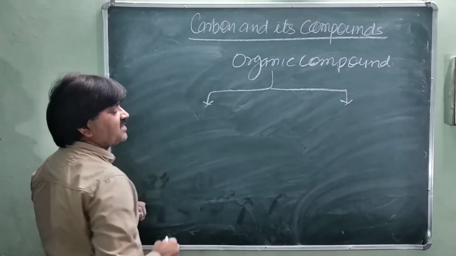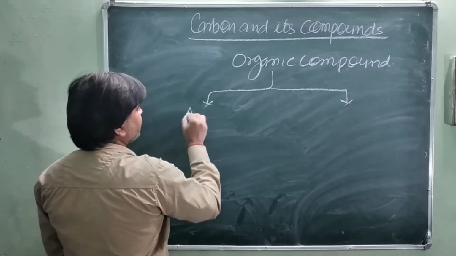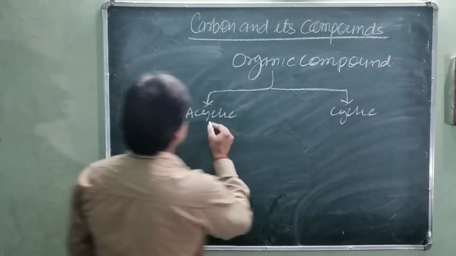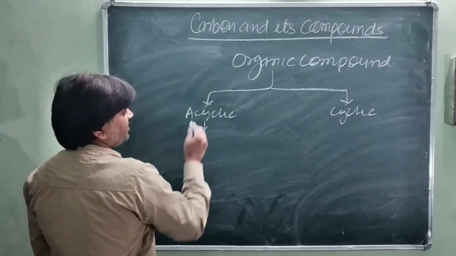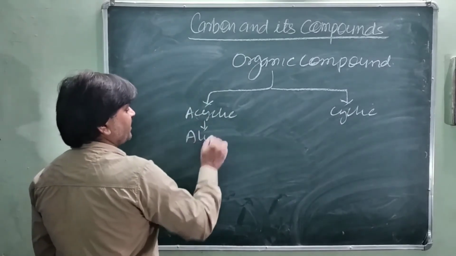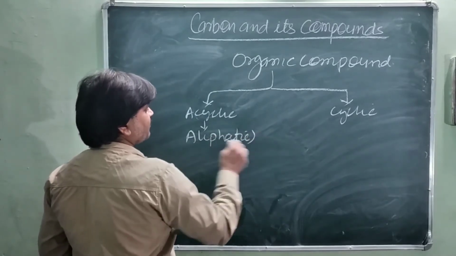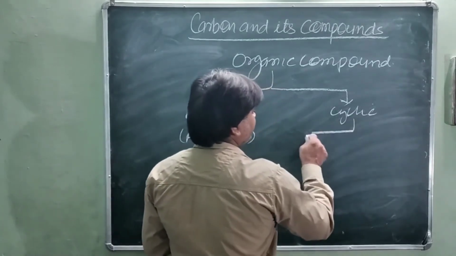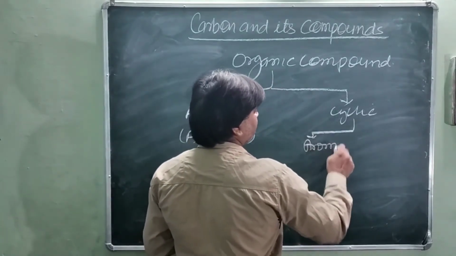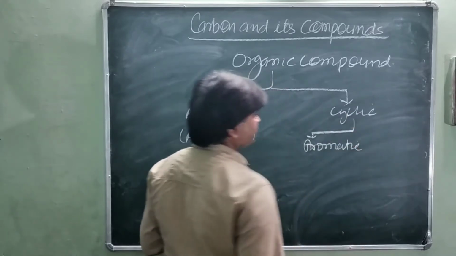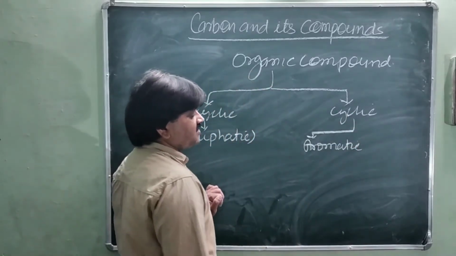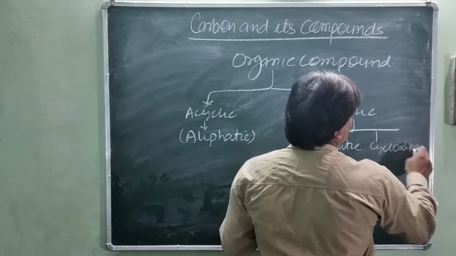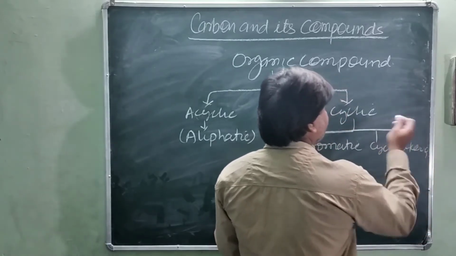So simply, you know that organic compounds or hydrocarbons may be acyclic and cyclic. Acyclic, simply aliphatic, is an example of an acyclic compound, and cyclic may be aromatic cyclic structure, cycloalkane and heterocycloalkane, etc.